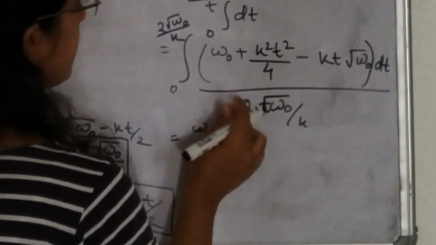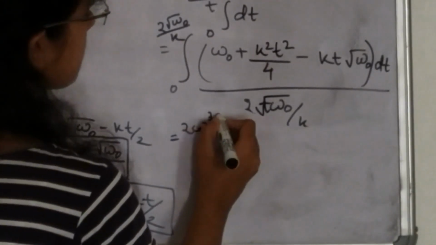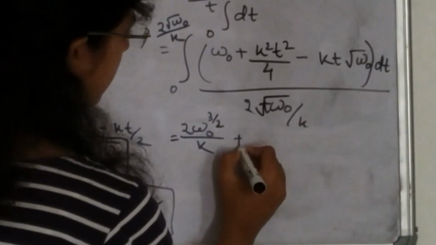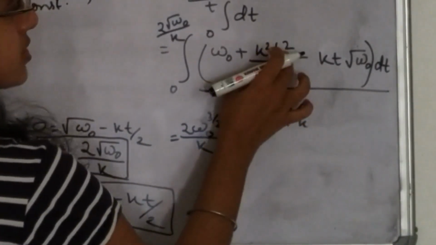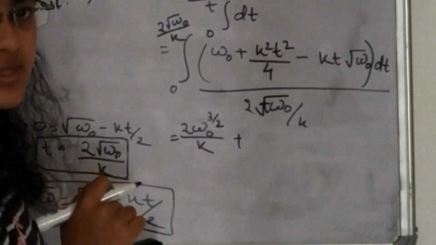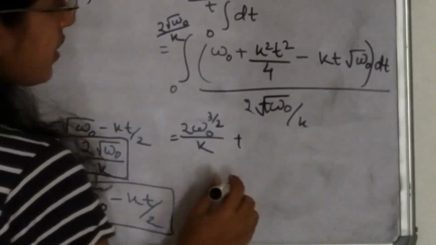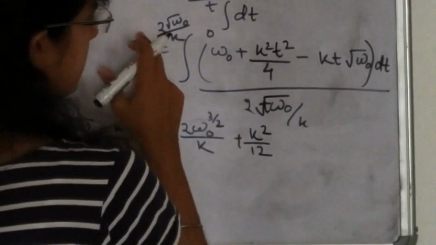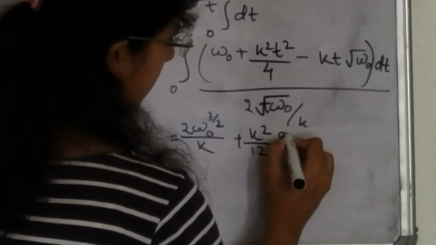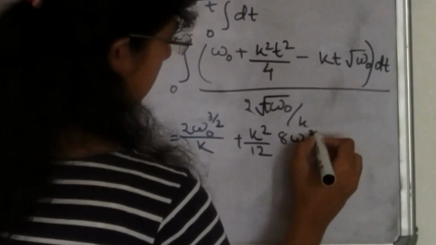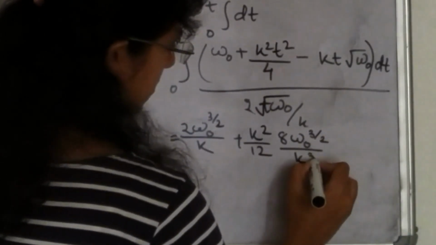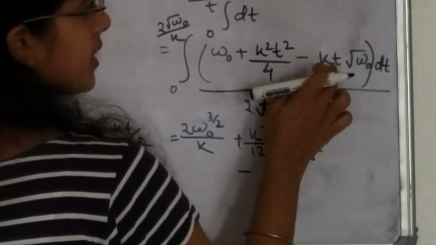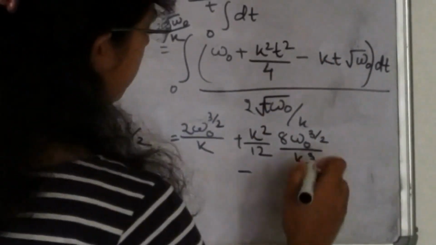So omega naught into t is, okay, k square divided by 4, t square integration t cube divided by 3, whole cube. t cube means 8. Minus k into root over of omega t square divided by 2.